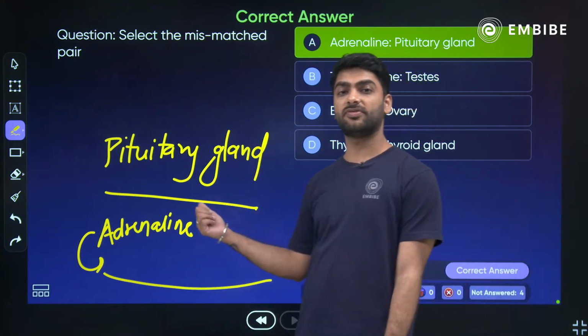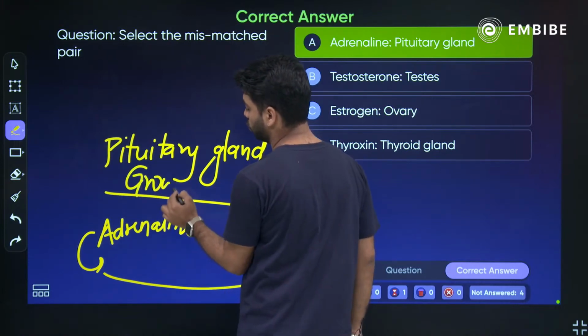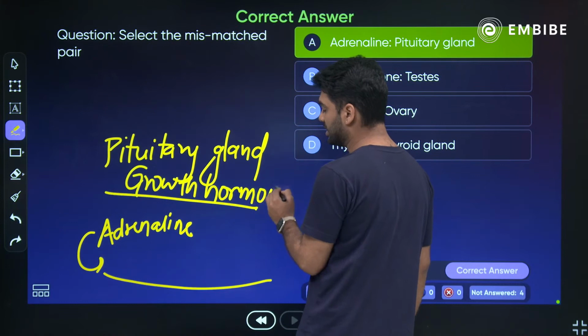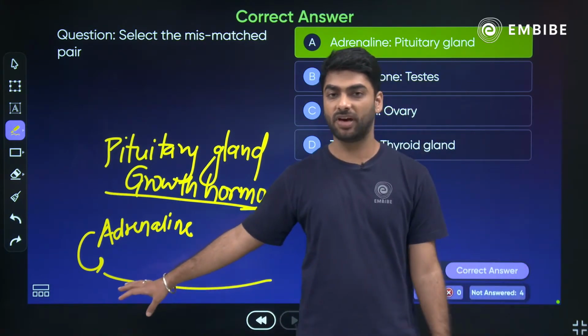Can you tell me what does? Very good, Galax. Absolutely right. It is the growth hormone. And adrenaline is secreted by? Very good, Pratham.